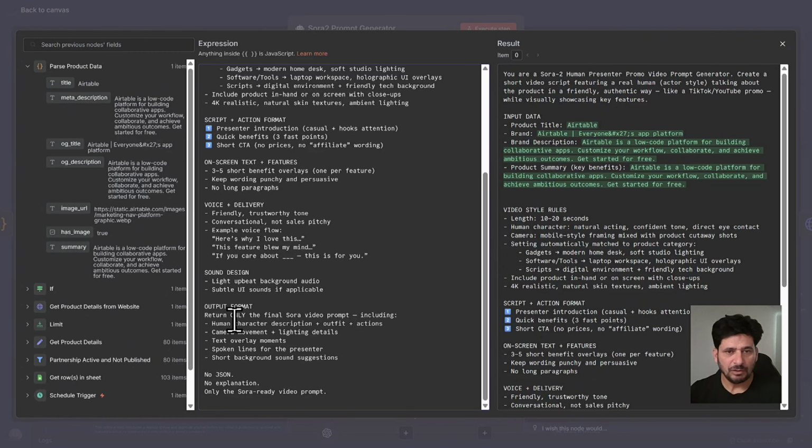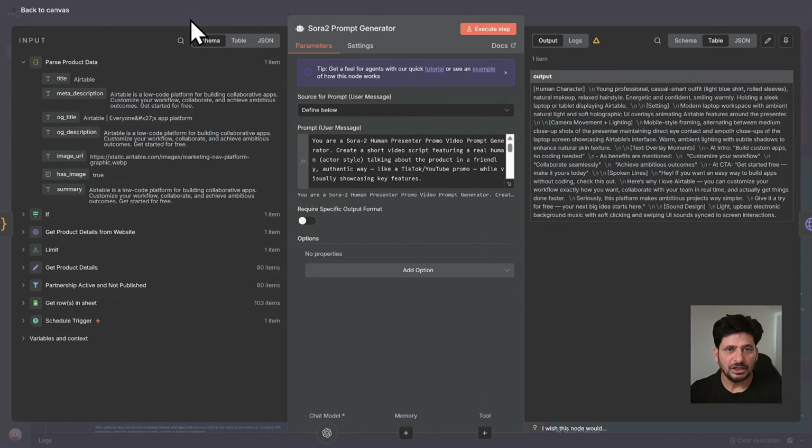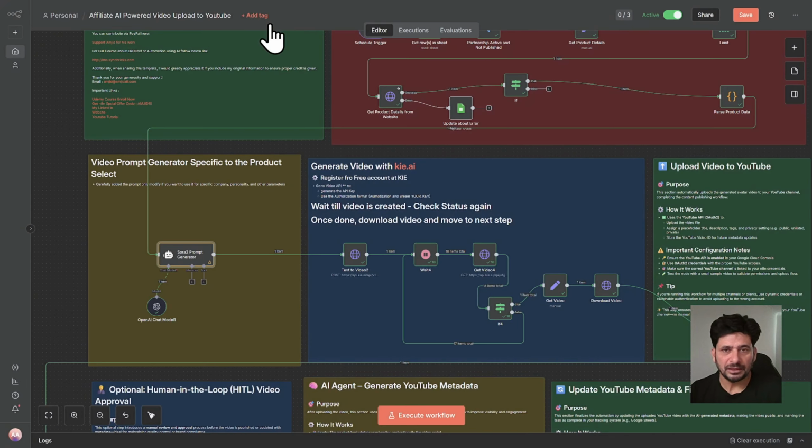Voice and delivery, sound and design, and output format I have mentioned. So if you don't want the human to be involved in this, you can use it without human. So human character, description, outfit, everything is added here. What you can see here, this gives me human character, young, professional, casual, smart outfit, lighting, and tablet displaying Airtable. Now you can see here Airtable because this was the product that was there. So it has automatically generated. Every time it will generate a new prompt for the product that you want to prompt.